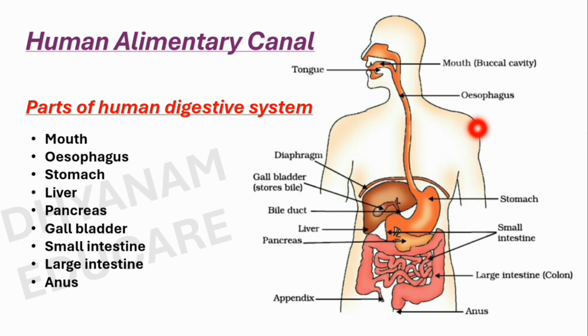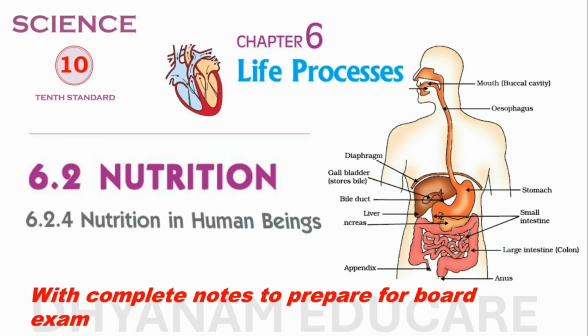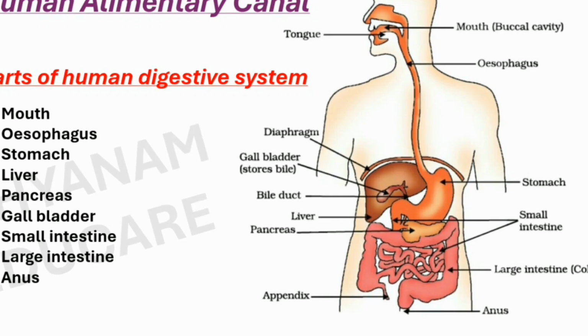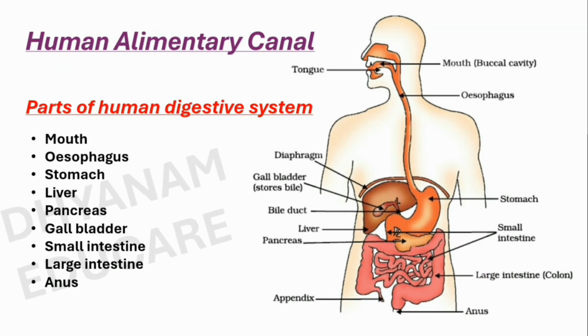The alimentary canal is basically a long tube extending from the mouth to the anus. See in this figure, this is our digestive system. We can see here that the tube has different parts. Parts of the human digestive system are mouth, tongue, esophagus, stomach, liver, gallbladder, pancreas, small intestine, large intestine and anus.